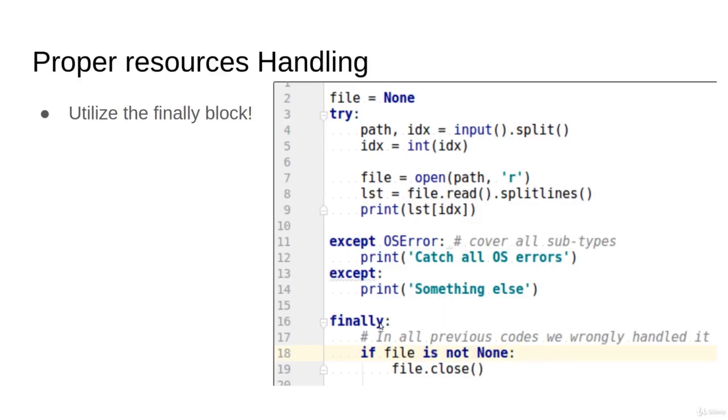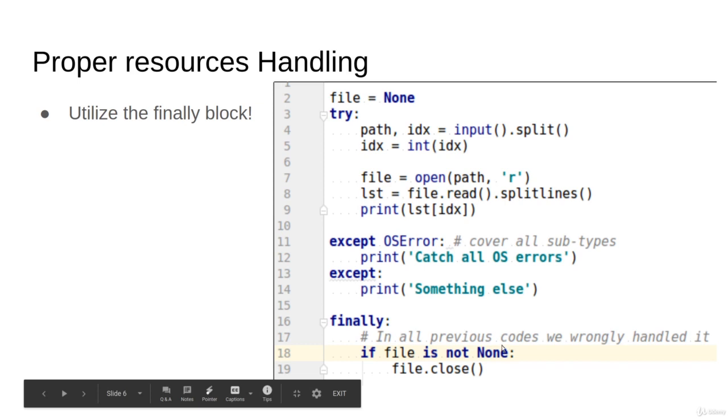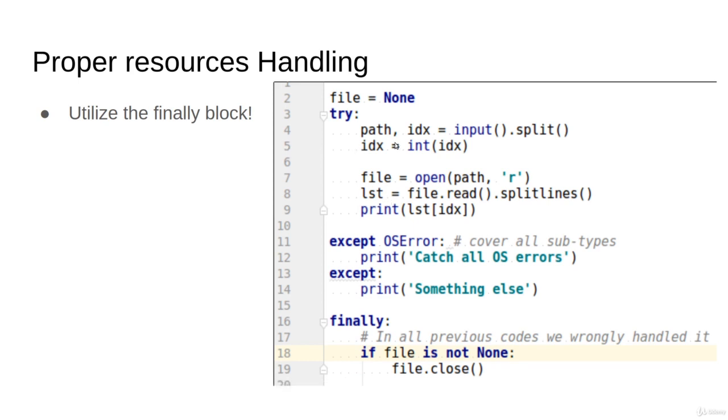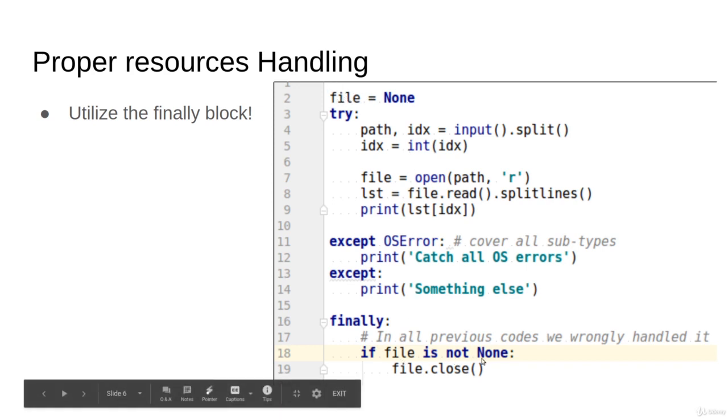The finally will check if the file is open and close it, but it might be opened or might not be. If the error was at line number 5, the file will never be open. That's why I'm defining file here and assigning it None, and checking here: if it isn't None, then close it.